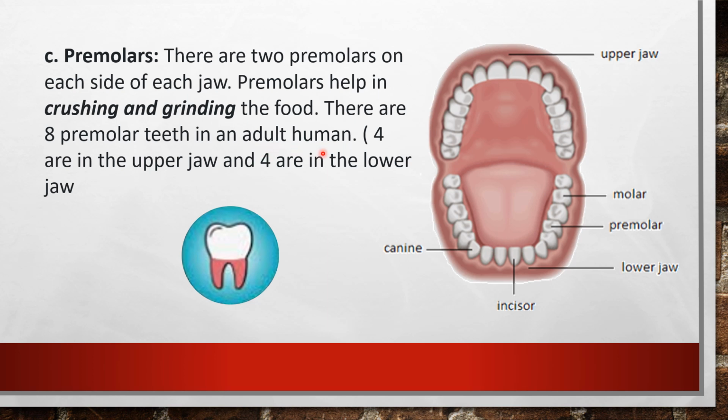There are 2 premolars on each side of each jaw. Premolars help in crushing and grinding the food. So what is the function of these premolars? They help to crush and grind the food.